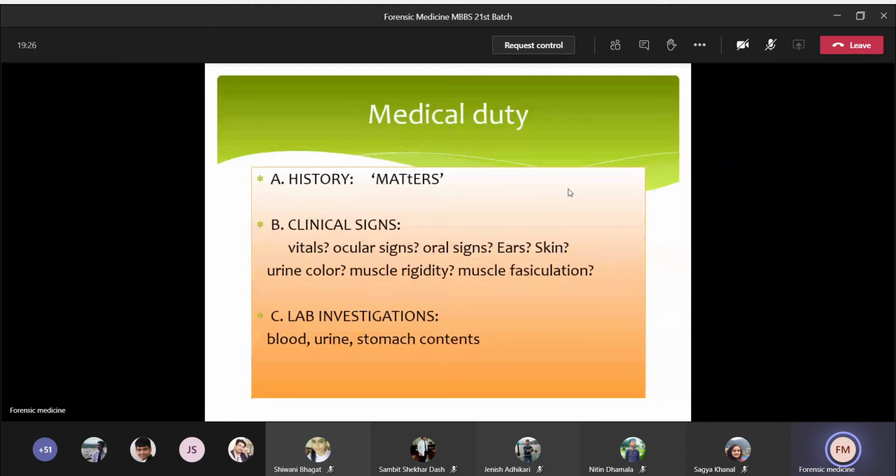And the next one is skin. Look for any skin rashes, any color changes on the skin, and any injection mark. Likewise, look at the urine color, and if there is any color change, you have to mention it. Also look for muscle rigidity and fasciculation. So these are the clinical signs you have to look at. And for the lab investigation, you have to say blood, urine, and stomach content. So these are the medical duties of a doctor in case of poisoning.